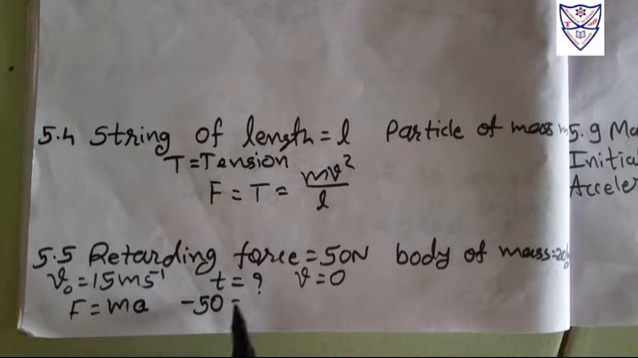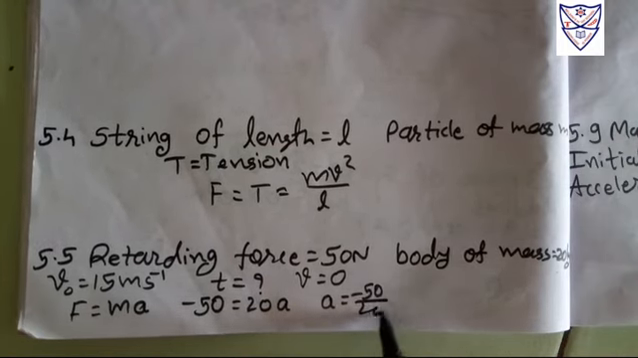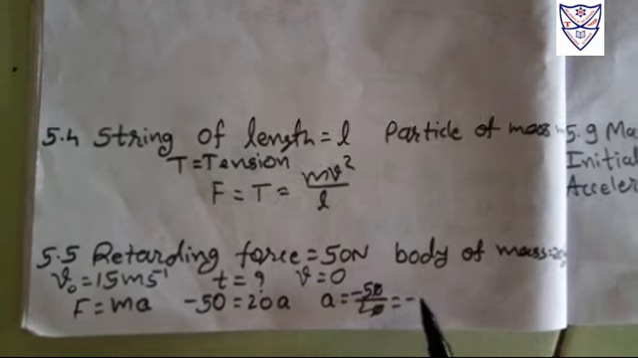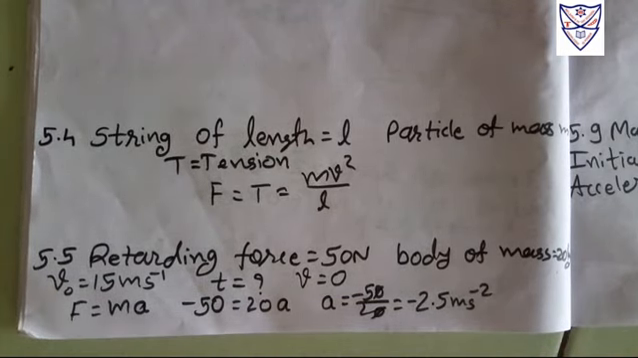So 50 is equal to mass 20 into a. Now, making acceleration the subject, that is minus 50 by 20. So cancelling out, we have minus 2.5 meter second inverse squared, right? Now we have to find the time taken to stop that object.